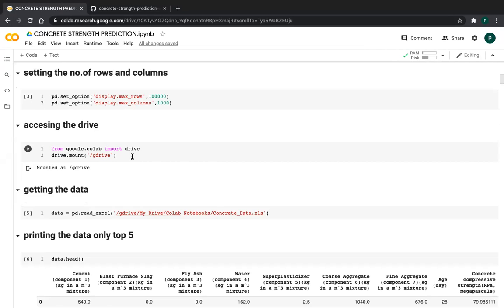After running this command, one link will be present in the output. You have to click on this link, and after that it asks you to allow access to your drive. After allowing your drive, they will provide one security link, friends. Please copy that link and paste it here. Then after some time, it will show mounted at your Google Drive. So this is about accessing Google Drive, friends.